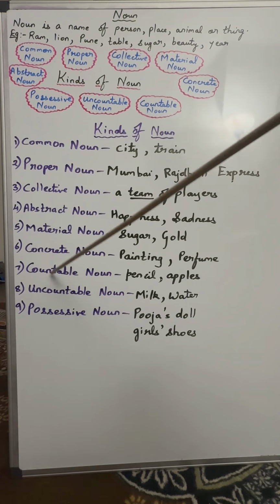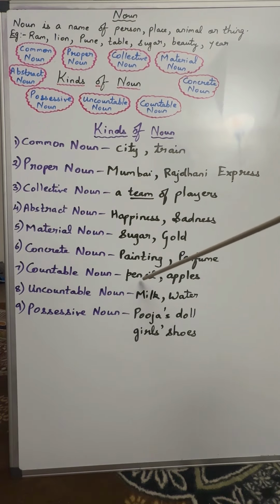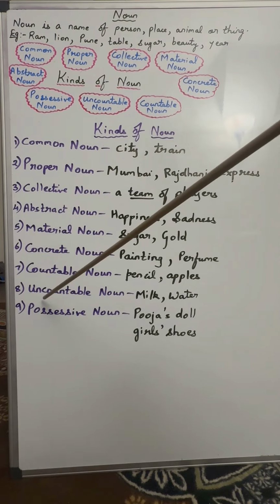Countable noun. Countable noun refers to the noun that can be counted in numbers. Pencil can be counted in numbers 1, 2, 3. Apples again can be counted in numbers. That's why pencil and apple are examples of countable noun.